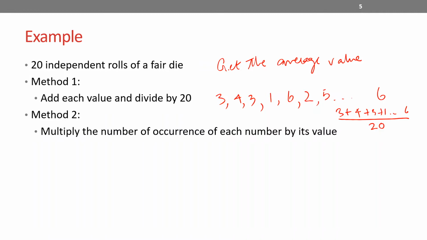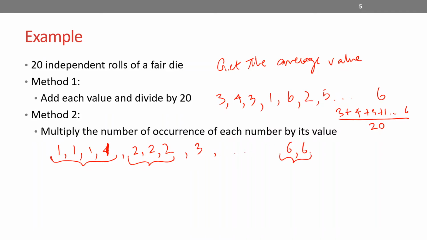Now another method could be that I group together the occurrences of each number. For example, let's say I got 1 four times, so I group together these ones. Then some number of times I got 2, so let me group together the 2s, and let's say I got 3 just one time, and so on. Let's say I got 6 just 2 times.